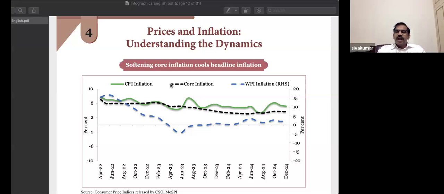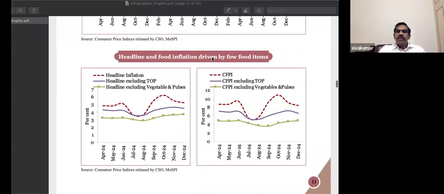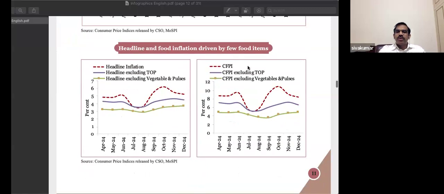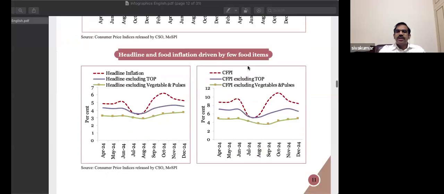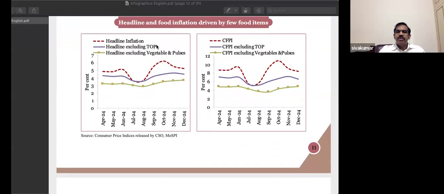And that explains the reason why the current budget, the Economic Survey, was also explicitly pointing this out. So if you look at headline food inflation driven by a few items, the answer to the question asked is given by this particular picture. If you look at the headline inflation, the red line, and then you have the purple color, headline excluding top. What do you mean by top? Can someone guess top?